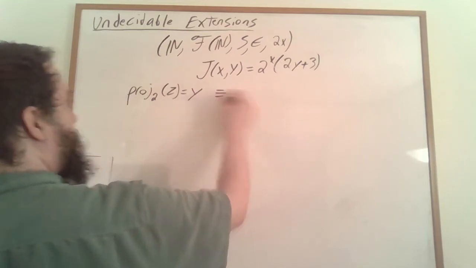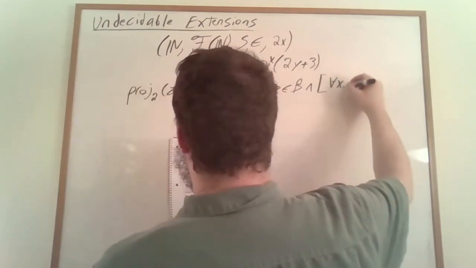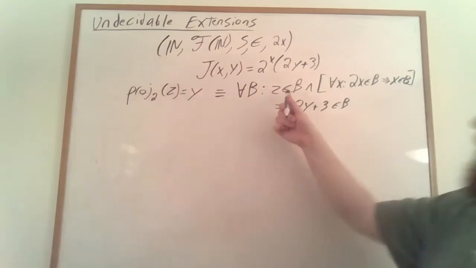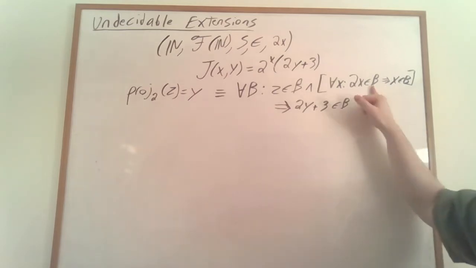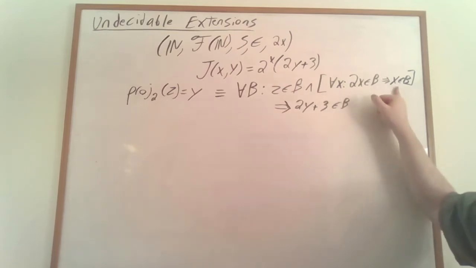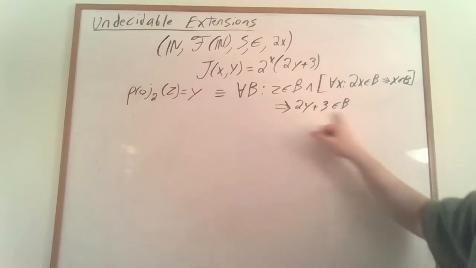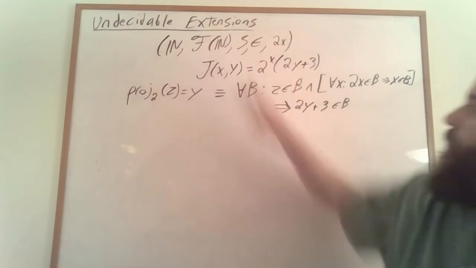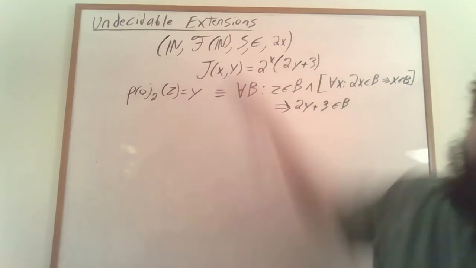And we'll define that happening when, for any set B, if z is in B and B is closed under dividing by 2, whenever 2x is in B, x is also in B, then that necessarily means that 2y plus 3 is in B. And we can write this in this structure here. It's just going to be double of y, and then you take the successor 3 times.